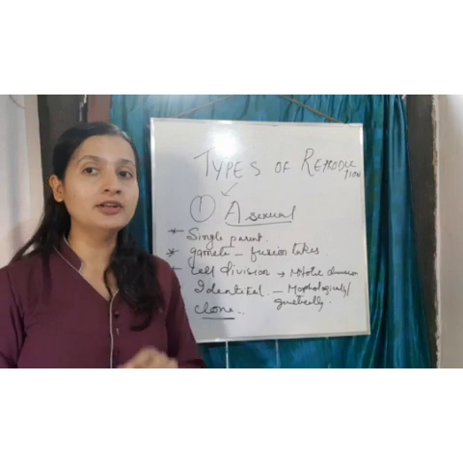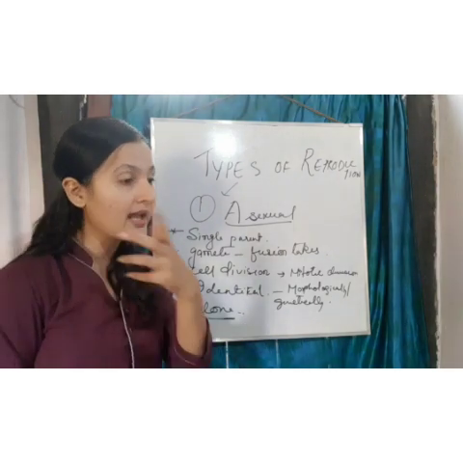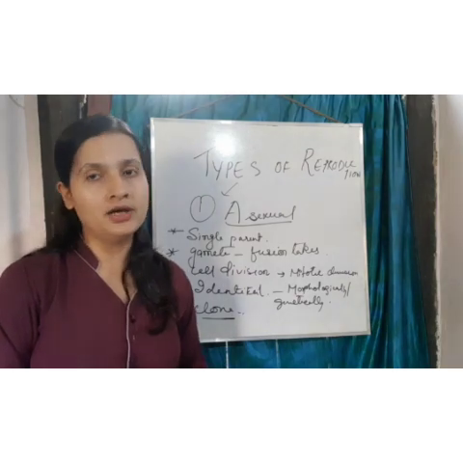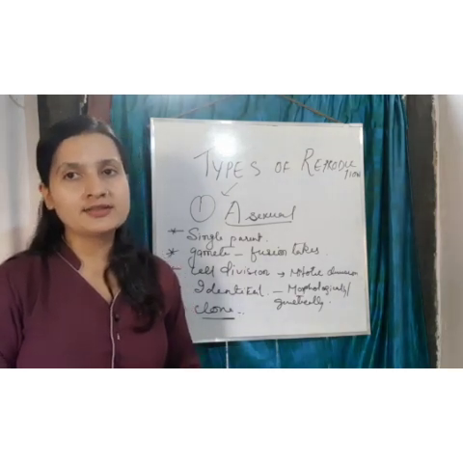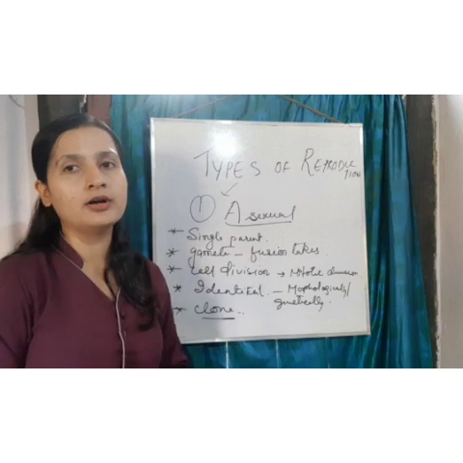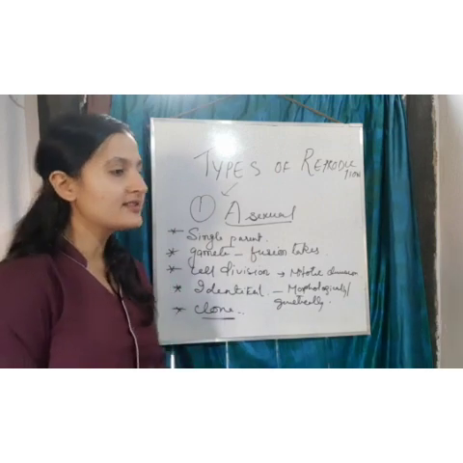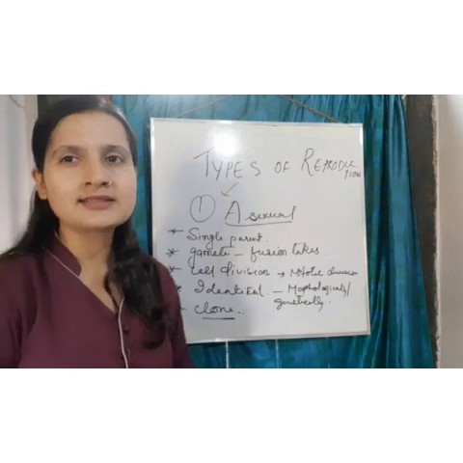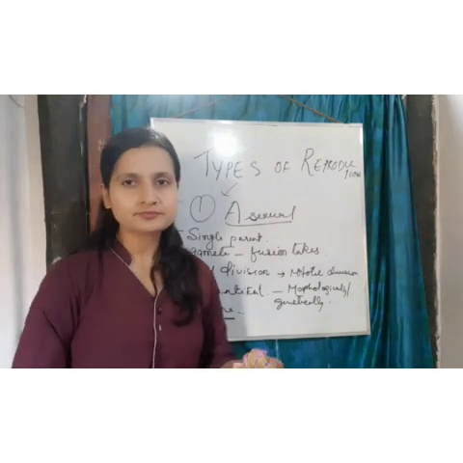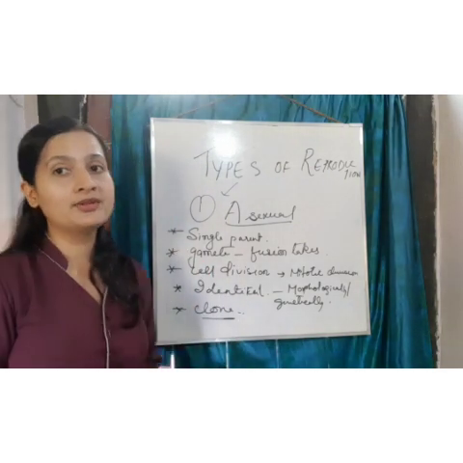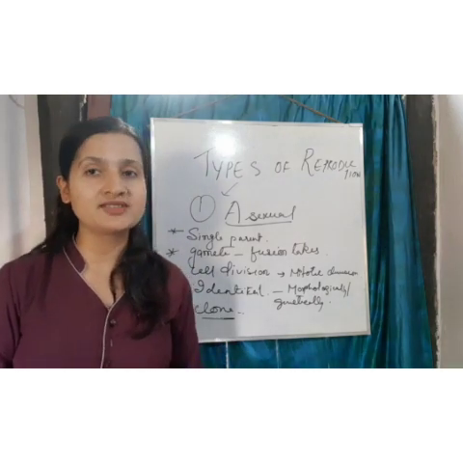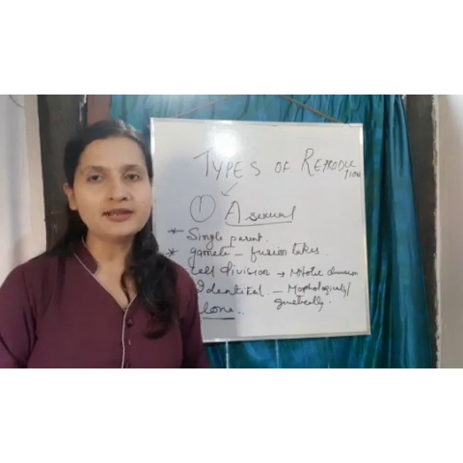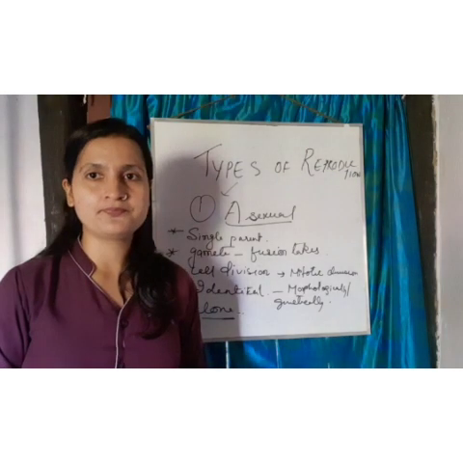I hope you have all heard about Dolly. It was cloned by Sir Ian Wilmut at the Roslin Institute of Scotland, in the year 1996, I suppose. So you remember this, sometimes an MCQ comes: the first clone of a mammal is Dolly, the sheep.